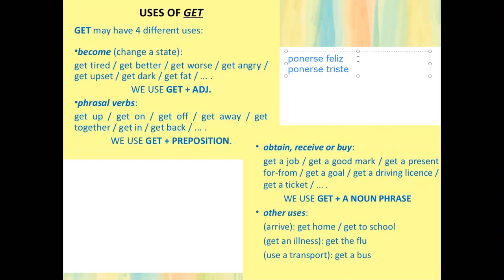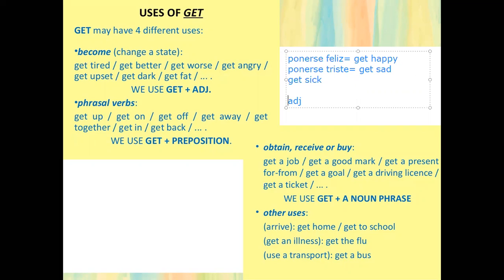That's why to express ponerse feliz, I say get happy, or ponerse triste, get sad. Me enfermé or me puse enfermo, so I get sick.